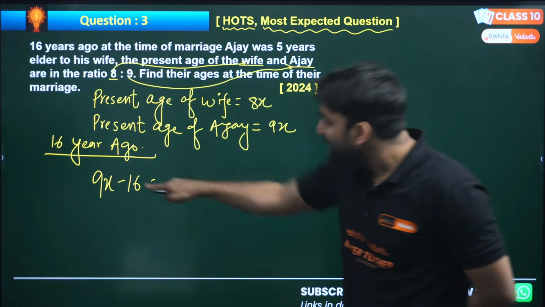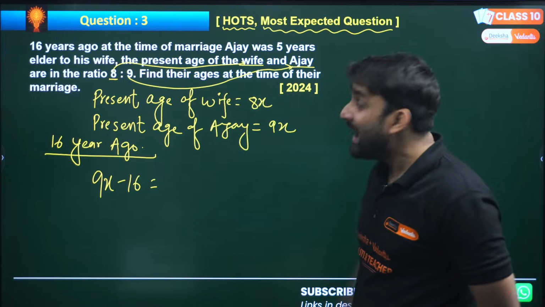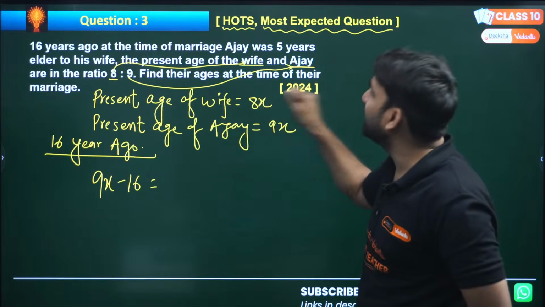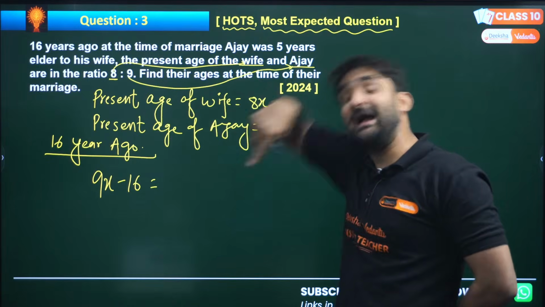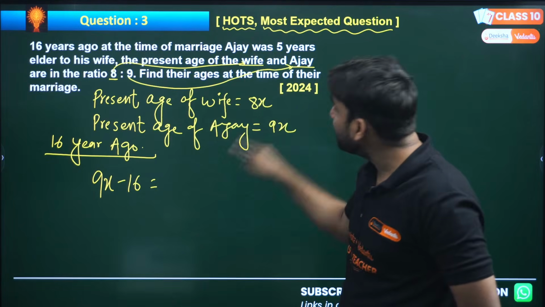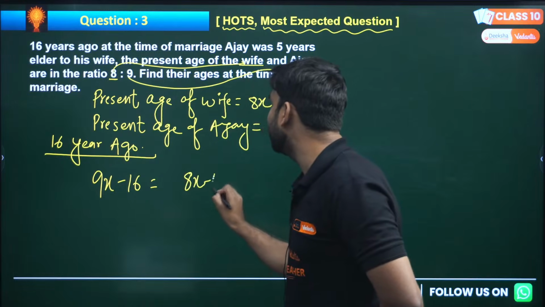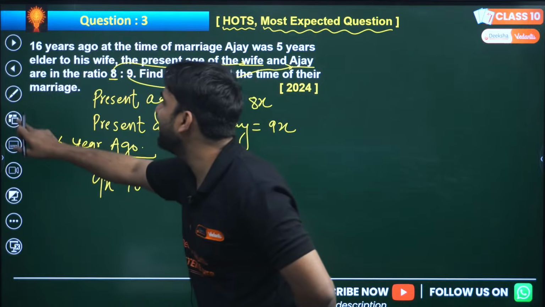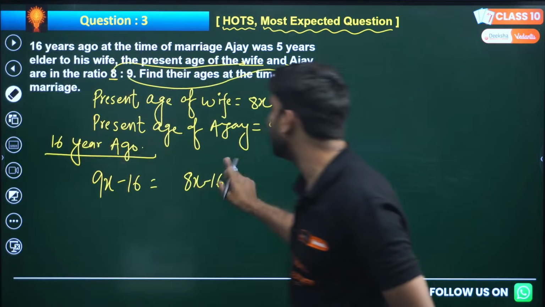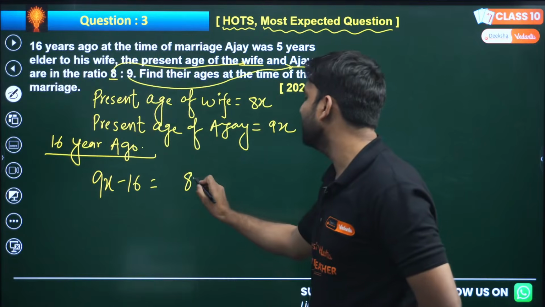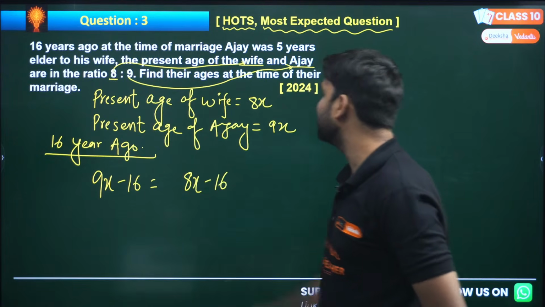And 16 years ago, what will be the age of the wife at the time of marriage? If present age is 8x, then 16 years ago, 8x minus 16. Because we are talking about 16 years ago. The wife is also a human being. So 8x minus 16.